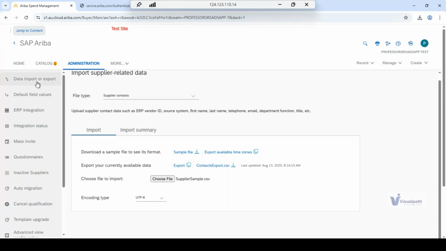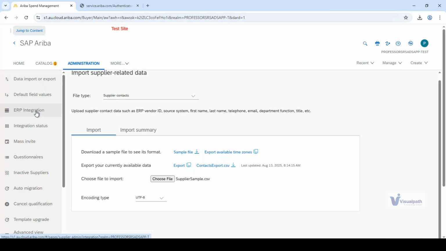Point number one, data import export. In the data import export, we upload the records of the supplier within SAP Ariba. The second part will be ERP integration.